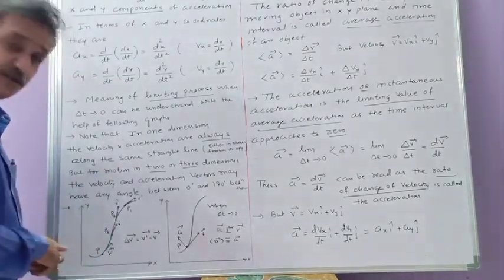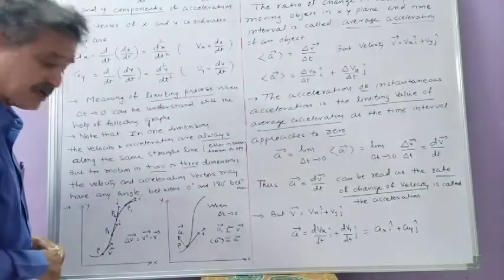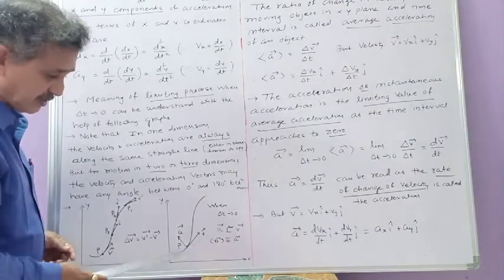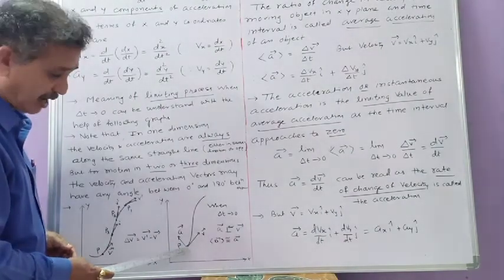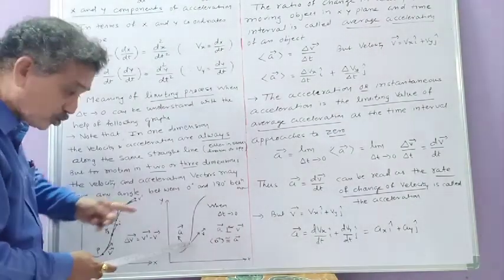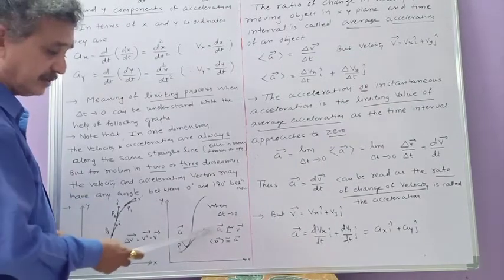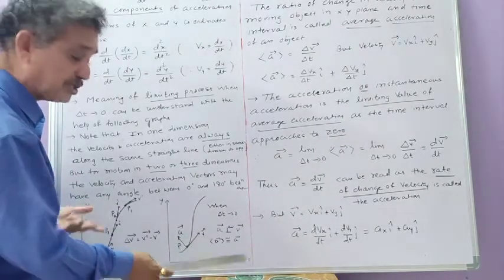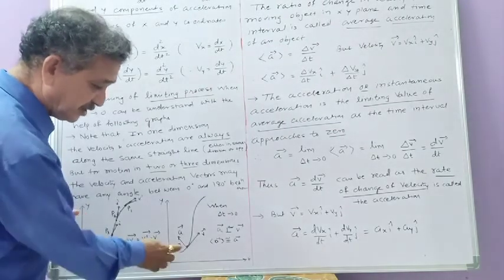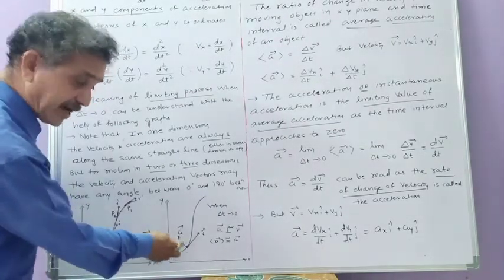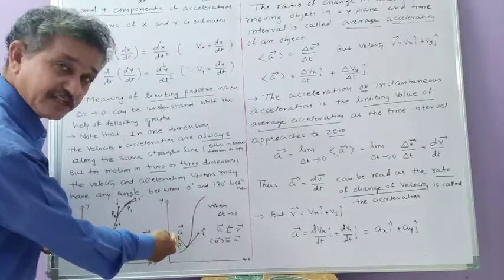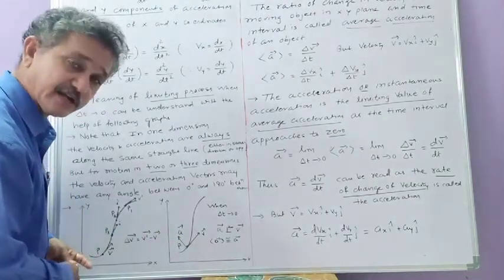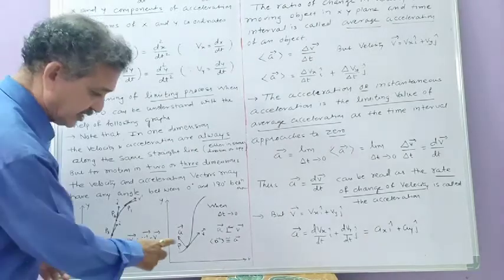So finally, as we have discussed last time, when delta t tends to 0, the next position after P will be very, very close to P. And in that case, the average acceleration will be nearly equal to what? Instantaneous acceleration. And this instantaneous acceleration you will find in the direction of change in velocity.